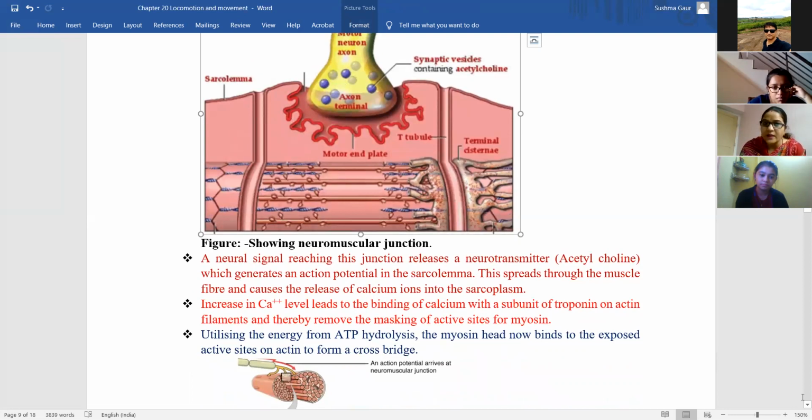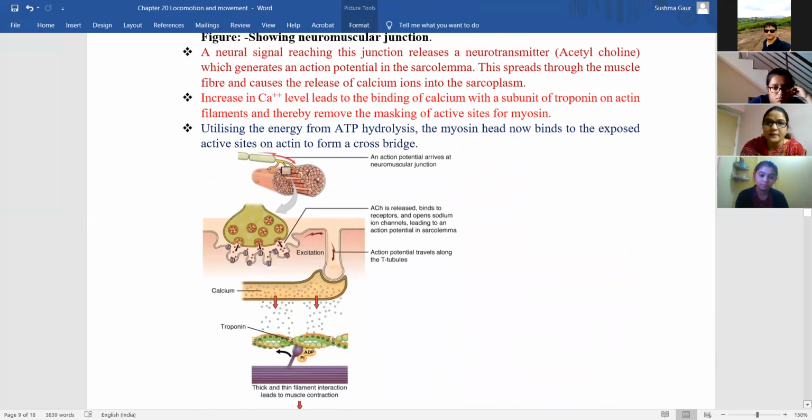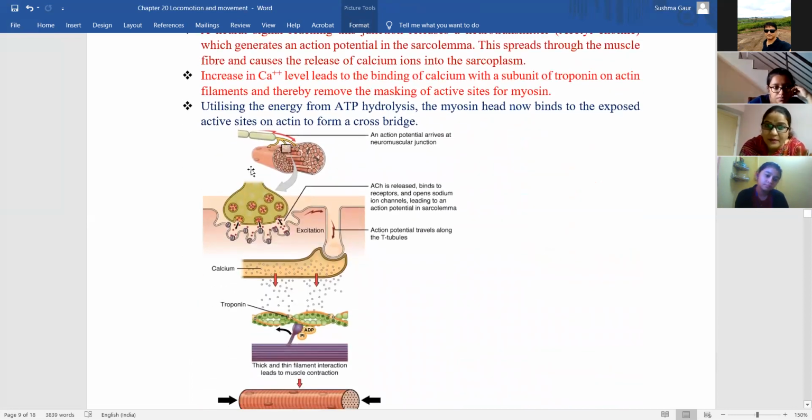So now again I will explain you with the help of another diagram. So this is the muscle fiber, and the center of it, we can say the structure inside the nerve fiber. This is your motor neuron. So it is attached to the sarcoplasm, and these red color dots represent acetylcholine. Acetylcholine is released. Okay, understood till here? Yes, ma'am.